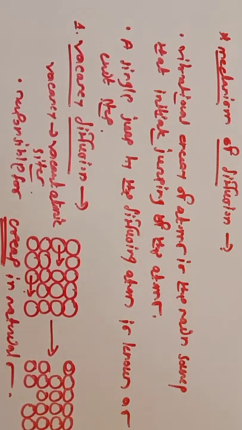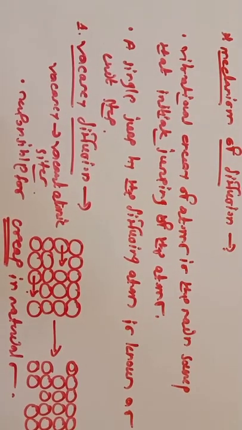Cracks in material. Whatever the vacancy is there, it is responsible for the cracking in the materials. Again, if you consider this vacancy diffusion, it is the process of self diffusion, and it occurs in gold and silver. It is a type of self diffusion, that is, an atom itself diffuses from its original place to another place. And the example is self diffusion with gold and silver.